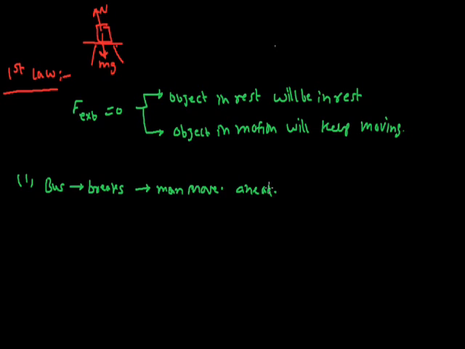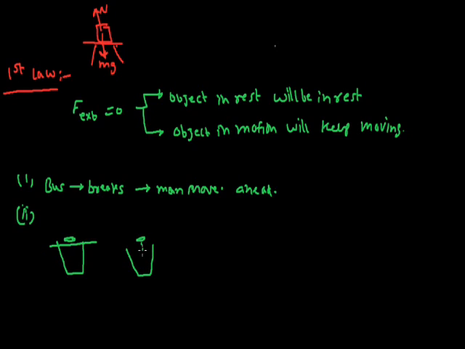Similarly, the second example: suppose this is a glass and there is a cardboard, and a coin is on top of this cardboard. Now, when you push the cardboard fast from the glass, what will happen?